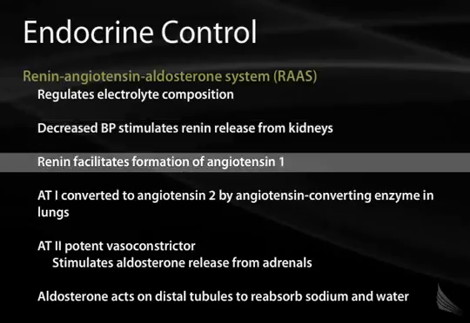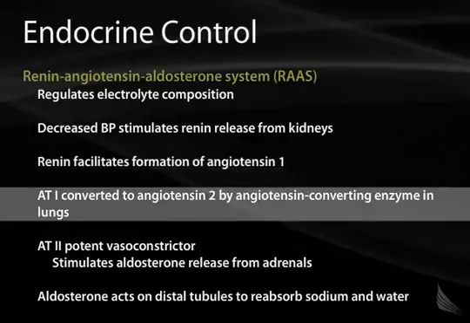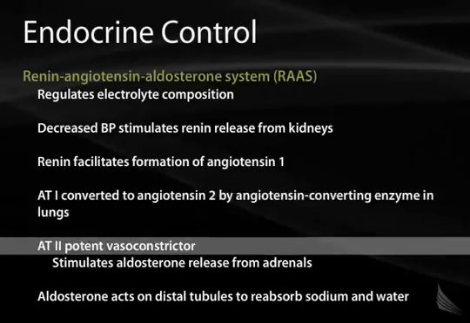Renin is an enzyme that converts angiotensinogen to angiotensin 1, and angiotensin 1 is converted to angiotensin 2 by ACE, or angiotensin converting enzyme, which is located throughout the body, but mainly in the endothelial cells of lungs and kidneys. Angiotensin 2 is a potent vasoconstrictor. It causes vasoconstriction of capacitance vessels and resistance vessels.